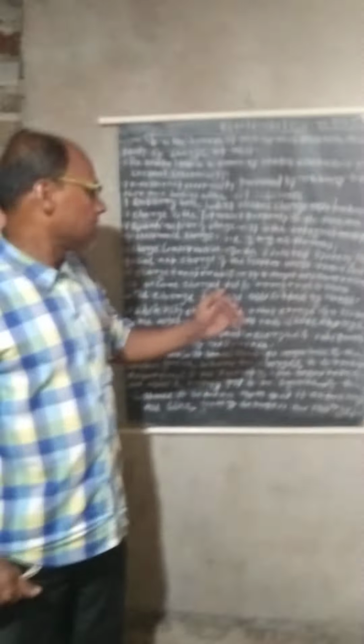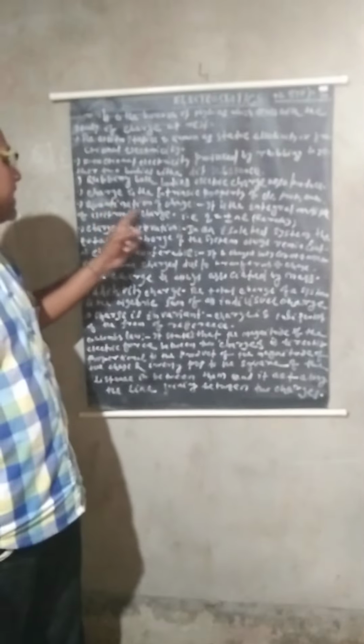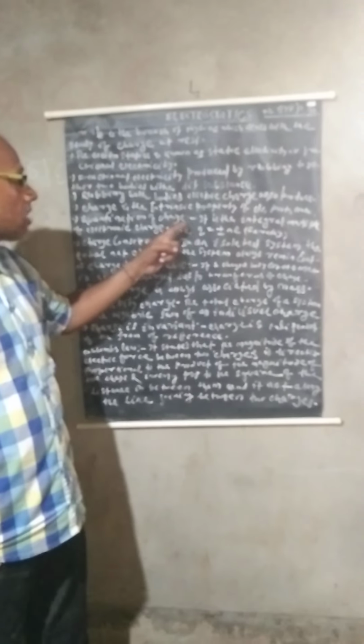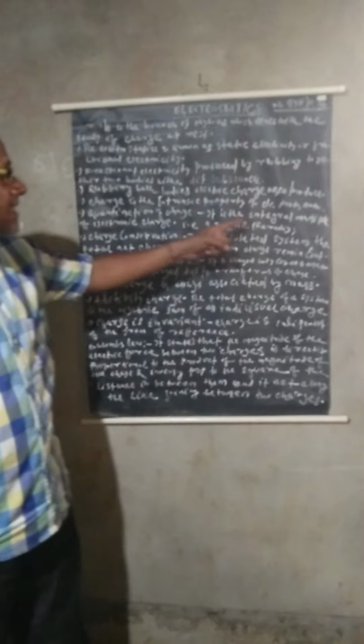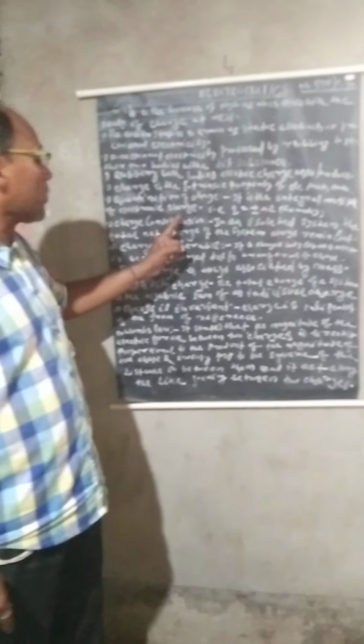Then charge has another physical property, that is quantization of charge. What do you mean by quantization of charge? It is the integral multiple of the electronic charge.